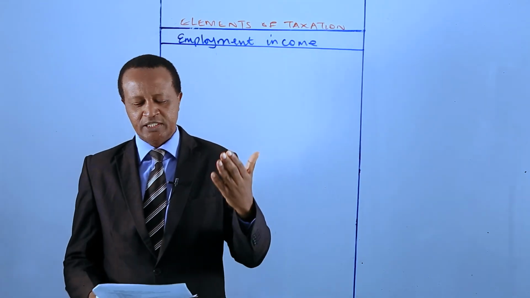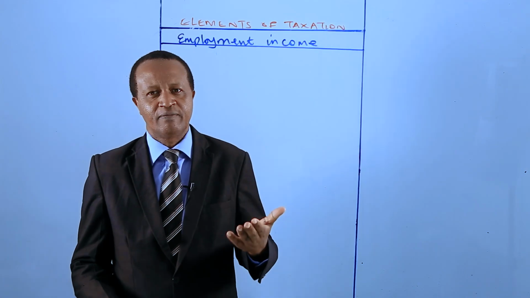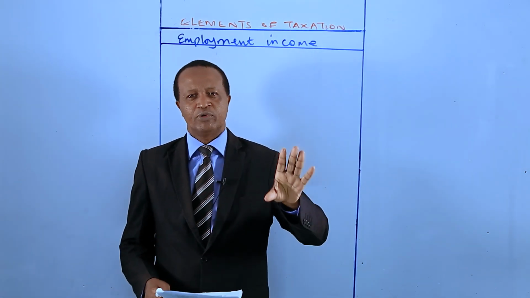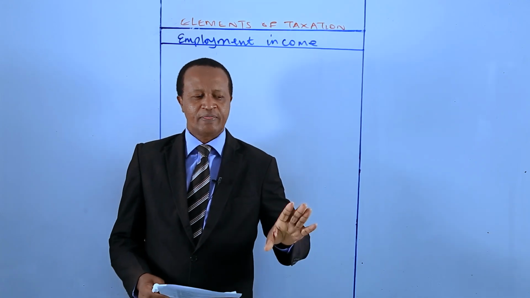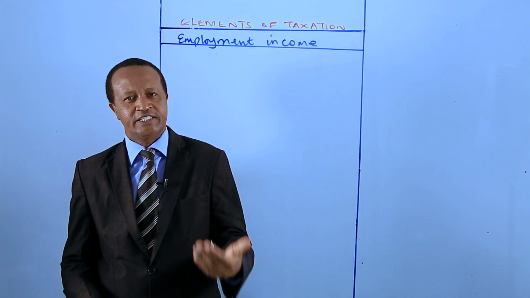The subtopic is employment income. And candidates, in Kenya, employment income is a significant category of taxable income that is governed by the Income Tax Act, Chapter 470.